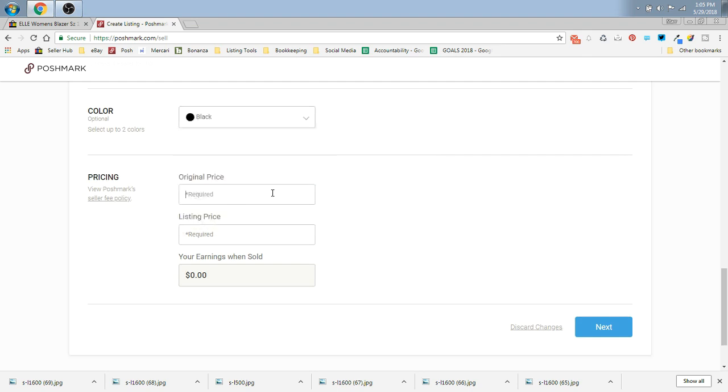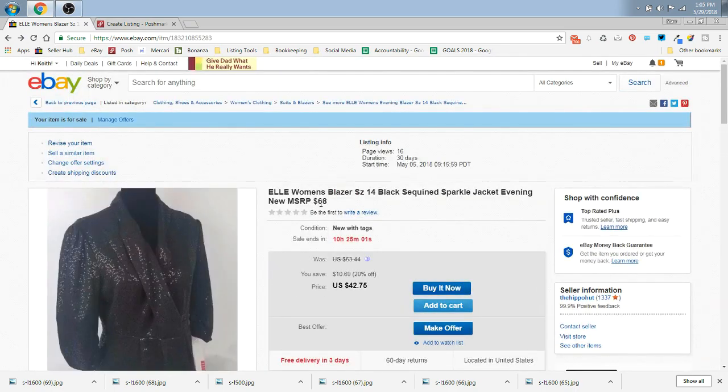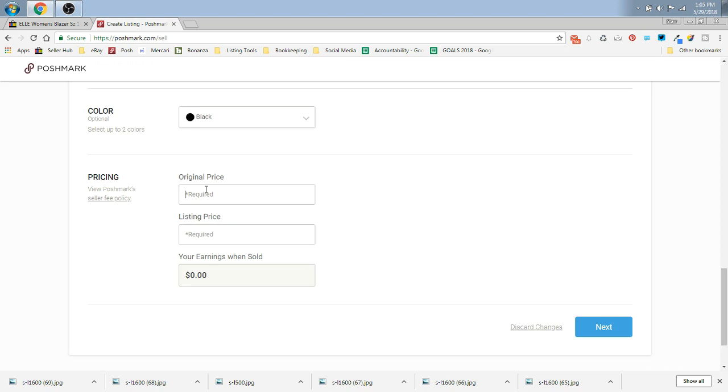Now, Posh does require the original price of an item. Luckily, this is a new tags item, and I know that the tag says $68. So I can put that here. If you're selling a used item and you don't know the original price, it is perfectly acceptable to put 0 here. That's what all Poshers do. If you don't have a new tags item or don't know the original price, this would be 0.